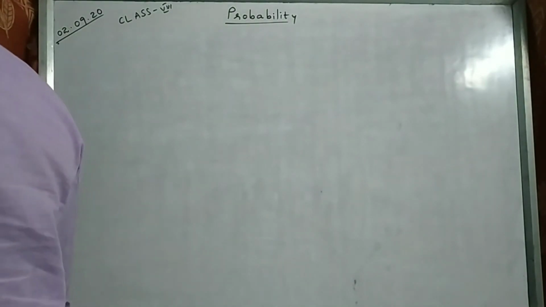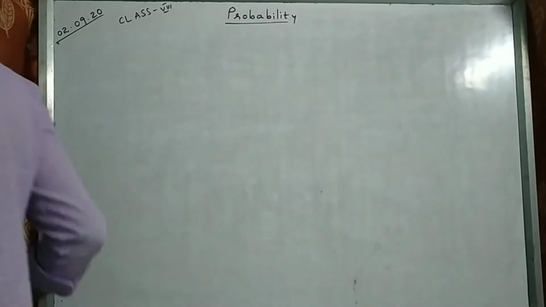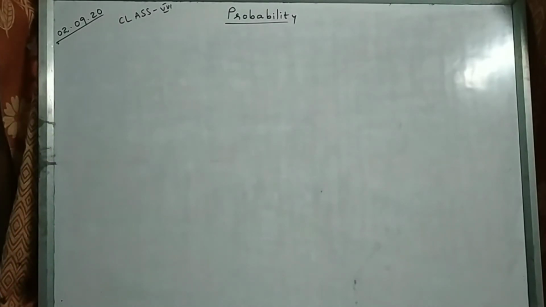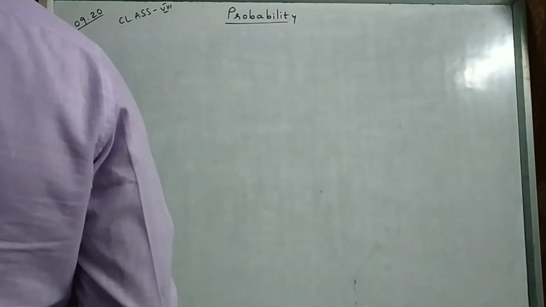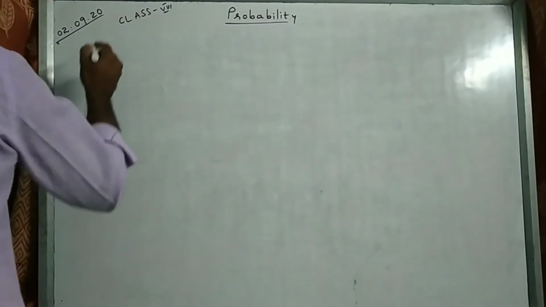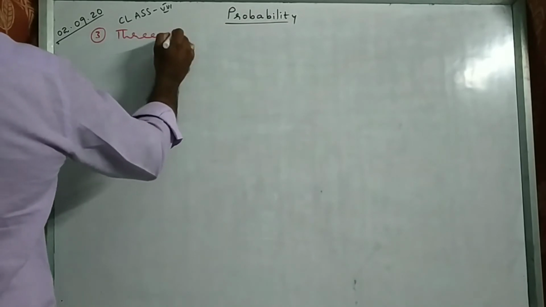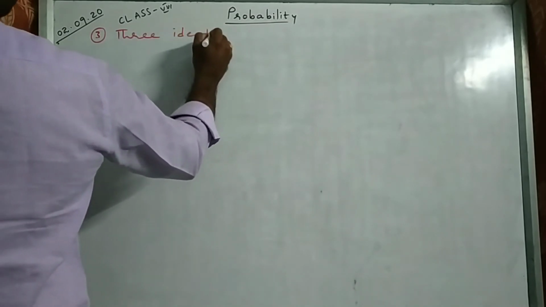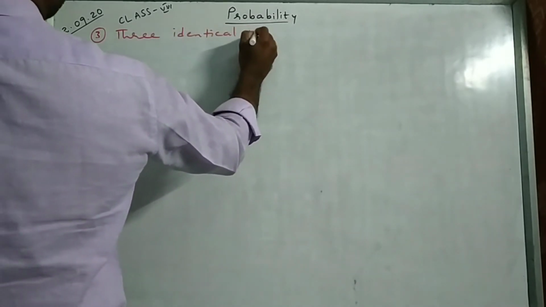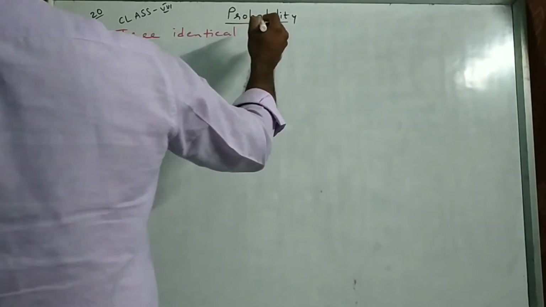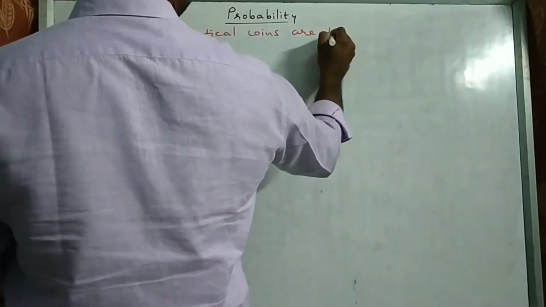One more question we will see. Third problem. Three identical coins are tossed together.